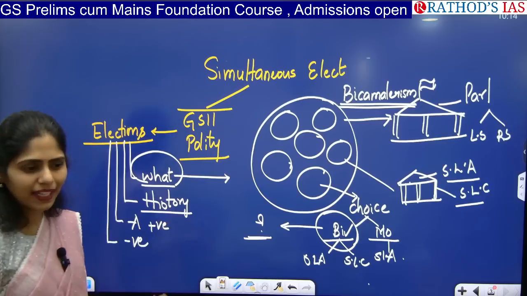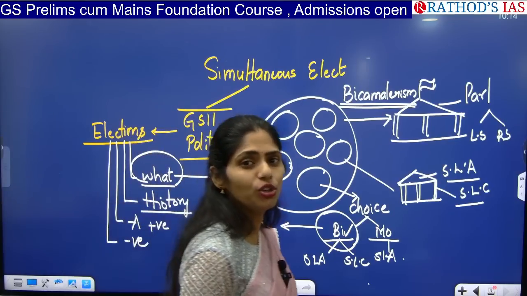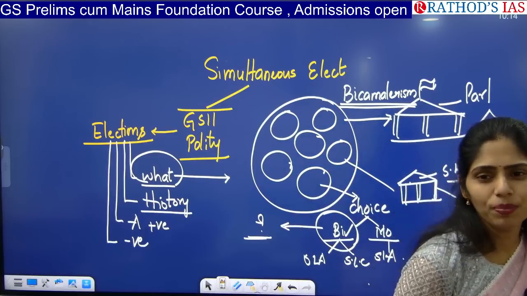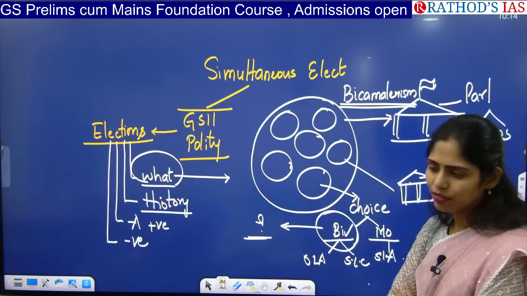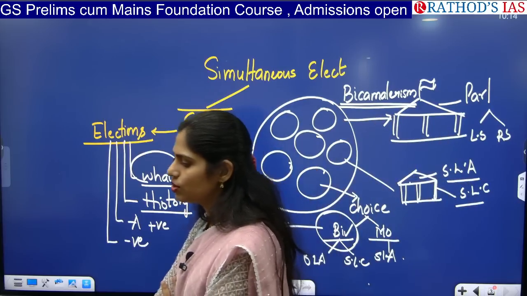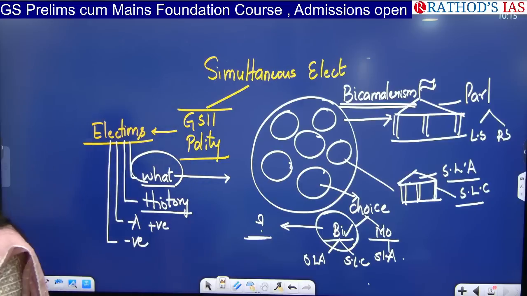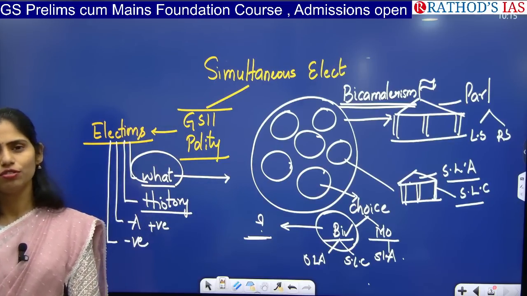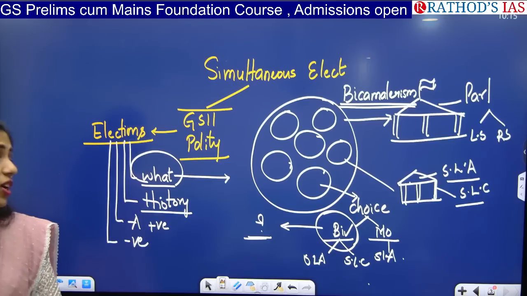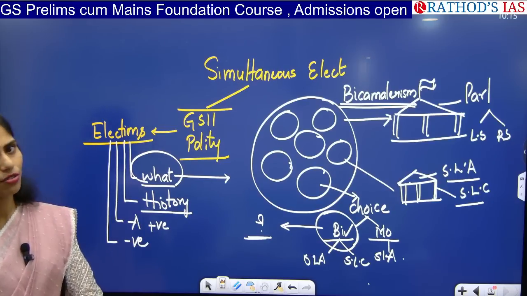On the bicameral states in India, UPSC has already asked a question. How will UPSC ask the question? Consider the following states. In which of the following states do they have two houses, or bicameralism? They'll give you options like 1, 2, only 3, 4. They will give 4 to 5 states, and you have to identify which states have two houses.